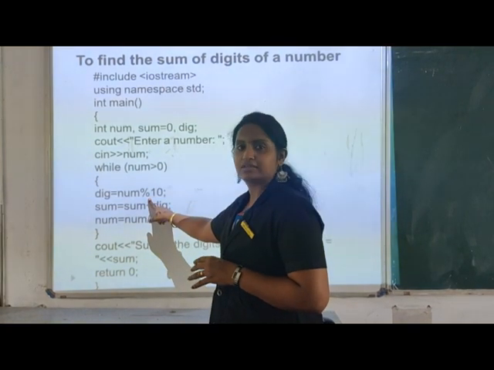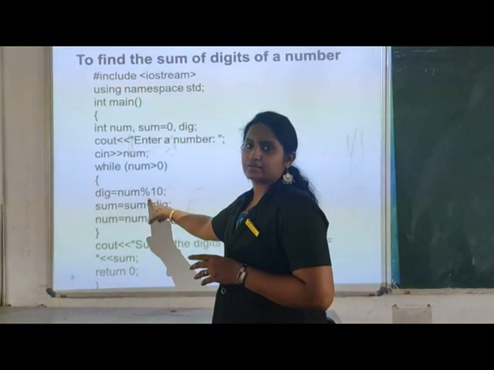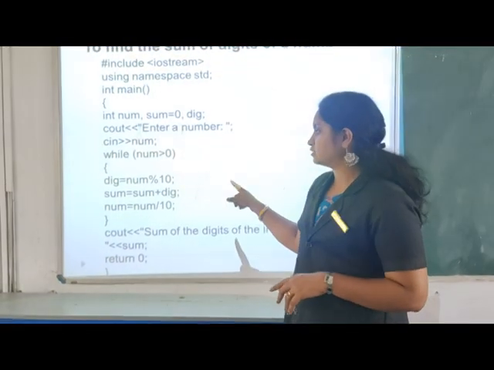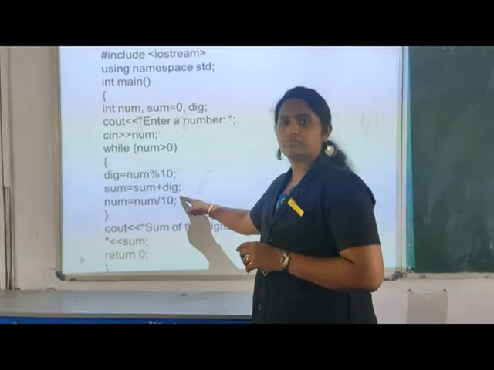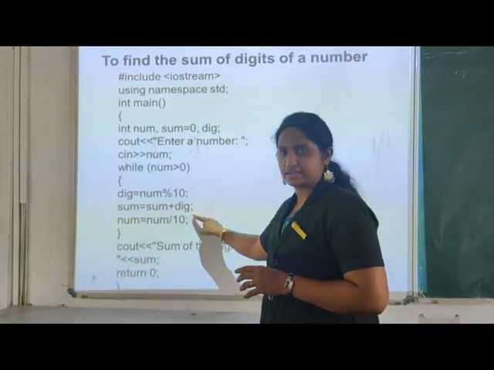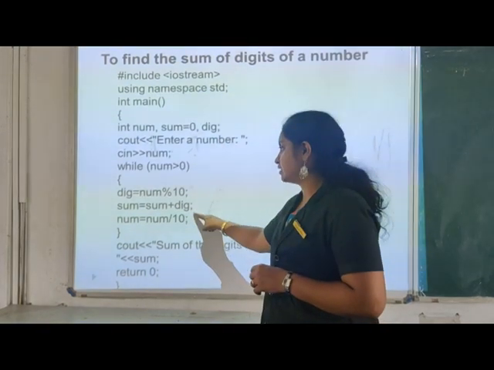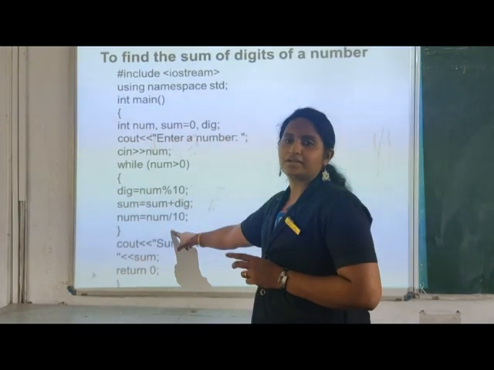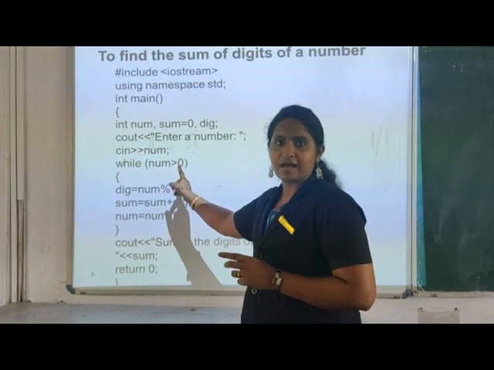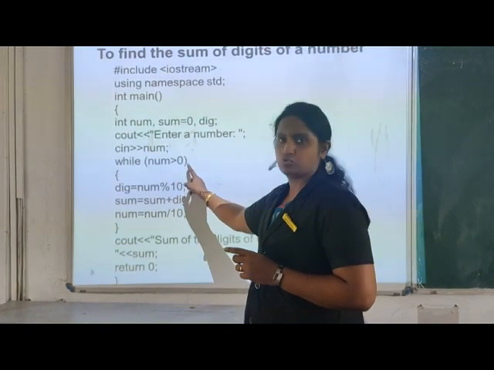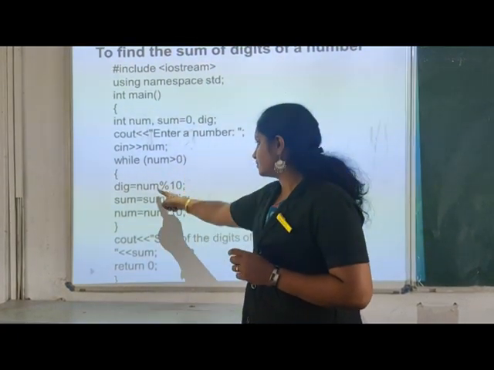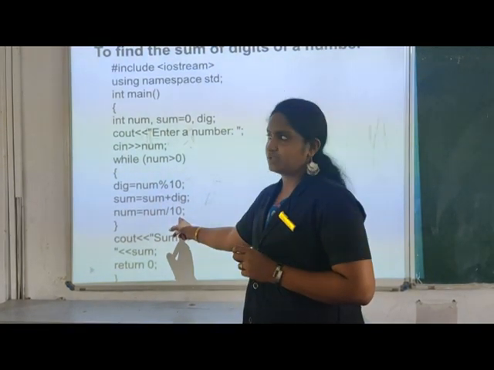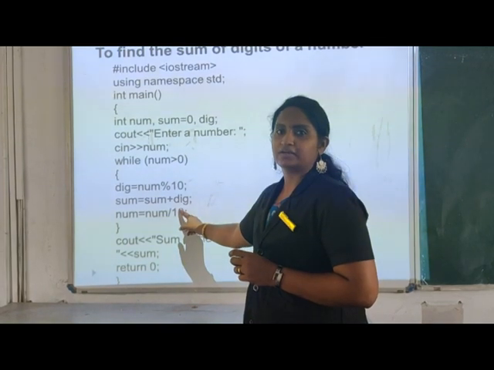Here you have to calculate the remainder. 23 divided by 10 means you are getting the remainder 3. It will be stored in the digit variable. And here you are going to add the digit: 0 plus 3. Sum is already 0. 0 plus 3 will be saved in the sum variable. And next it is dividing the number. 23 divided by 10, you get the other value, that is the number is 2. 2 is greater than 0. It will be saved in the digit and it is going to be 3 plus 2 equal to 5. That is the sum of the digits.